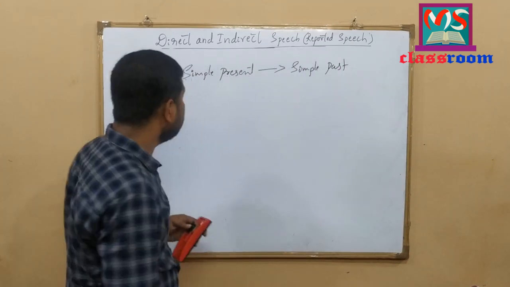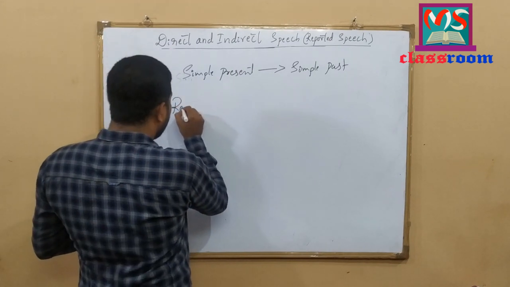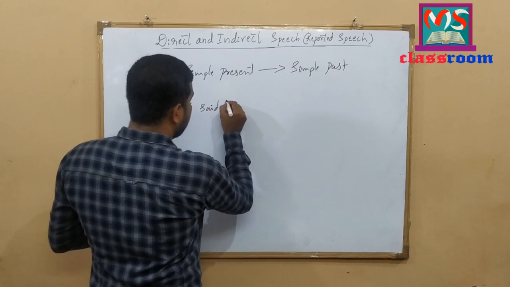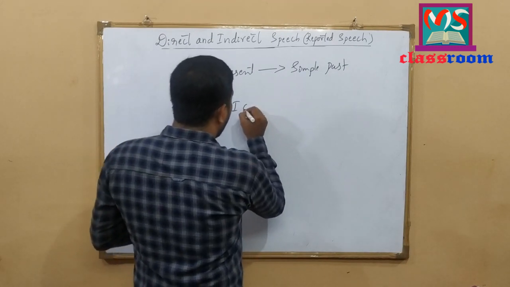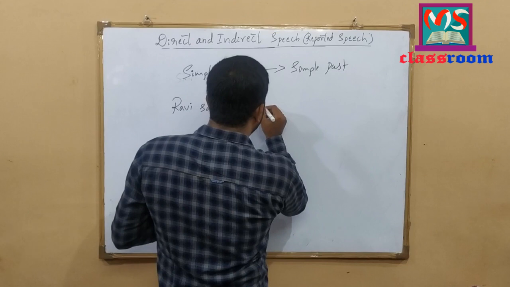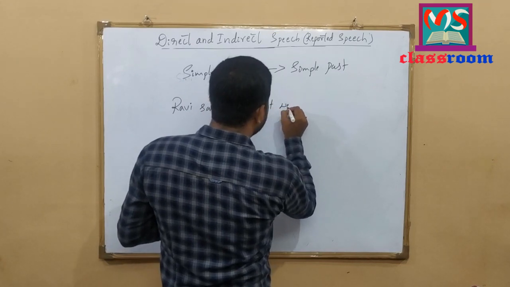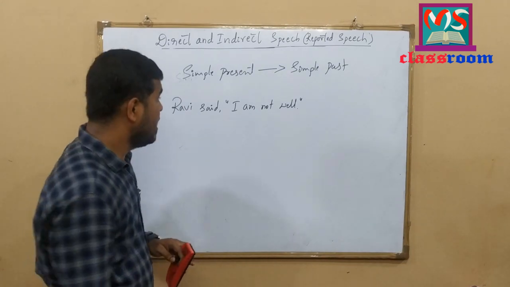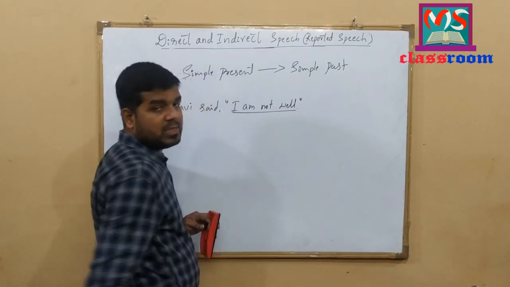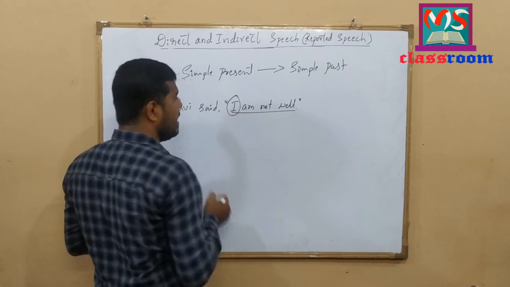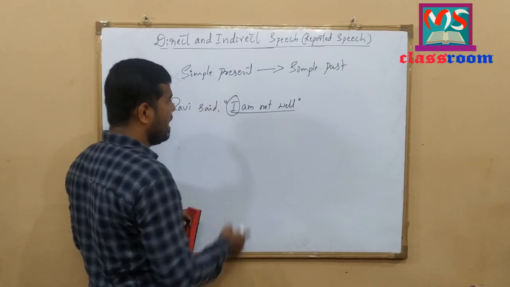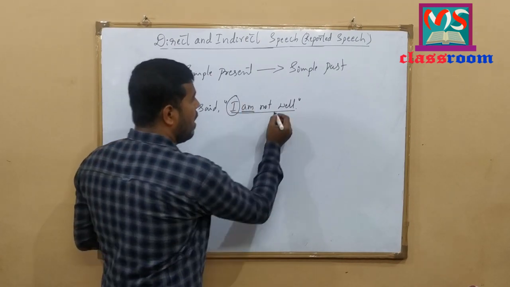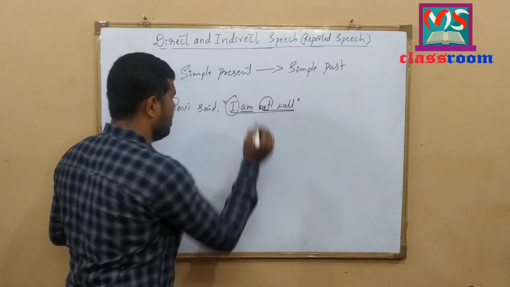Let me write an example here. Ravi said, I am not well. Look at here, the sentence is a negative sentence and it is a simple present tense sentence. Why is it a simple present tense sentence? I is first person singular, it is the subject, am is the verb, a be form of present form verb, and not is the negative form.